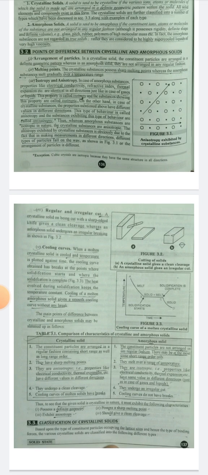Fifth, cooling curves. When a molten crystalline solid is cooled and temperature is plotted against time, the cooling curve obtained has breaks at the points where solidification starts and where solidification is complete.